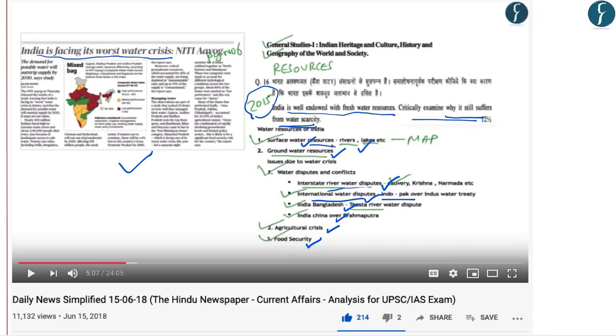There is another point to be noted from this particular slide. In 2015, UPSC asked this question: critically examine why India suffers from water scarcity. In 2019, UPSC asked almost a similar question but with a little bit of variation, demanding us to state the variation of water stress regionally. So solving last year question papers is as important as keeping track of current events.